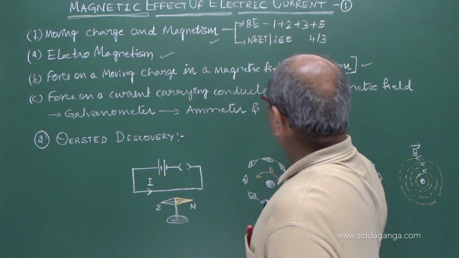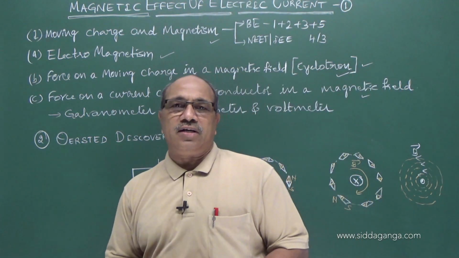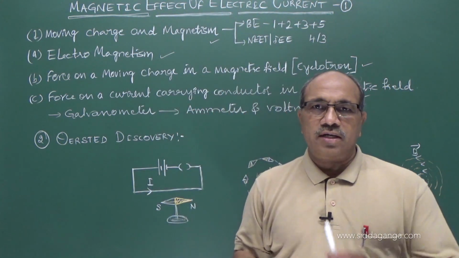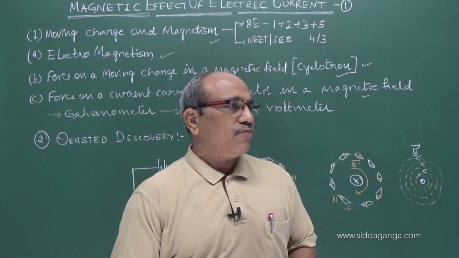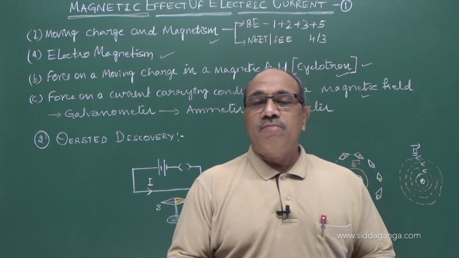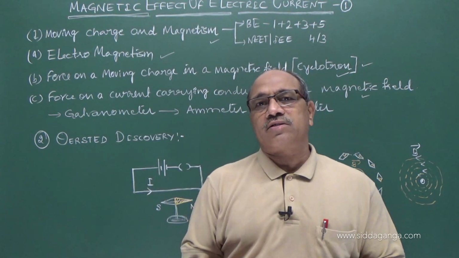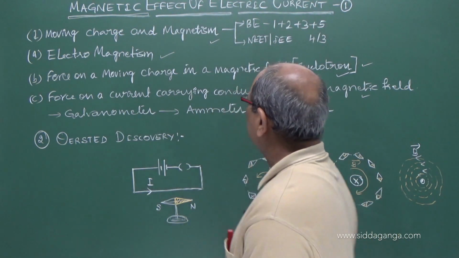And third is the force on a conductor carrying current placed in a magnetic field. If you simply place a conductor in a magnetic field, it does not show any movement or force, but it will experience a force when it carries a current. On what factors it depends, we have to see in detail.